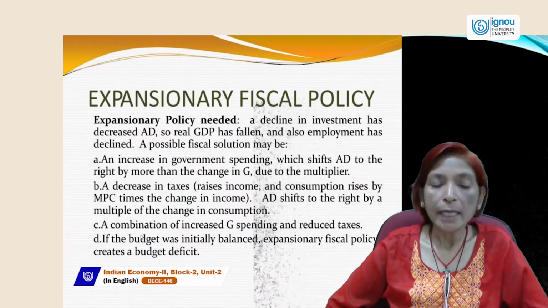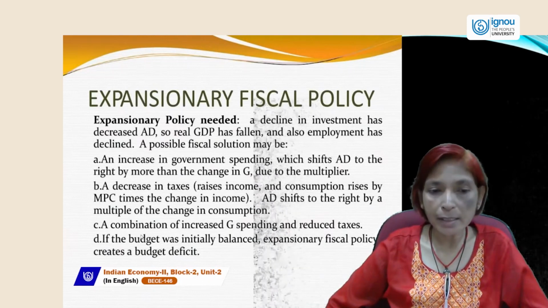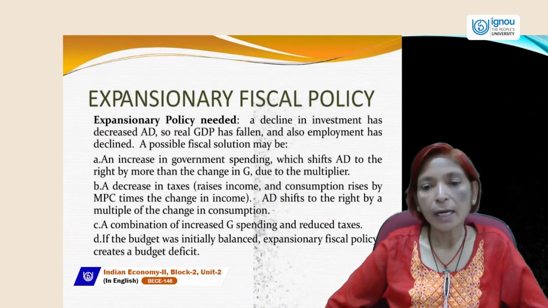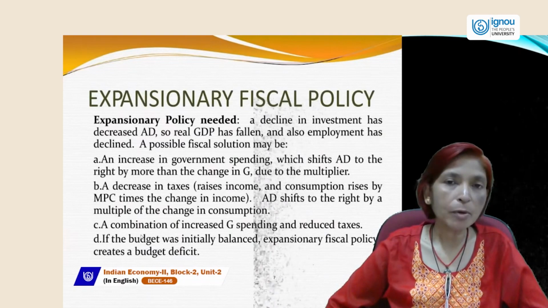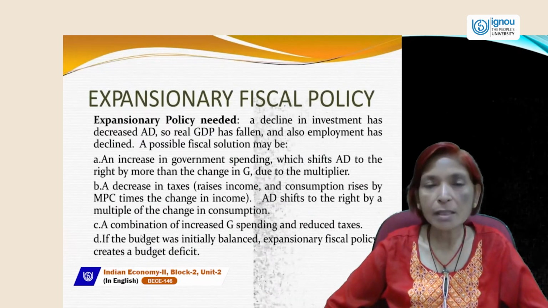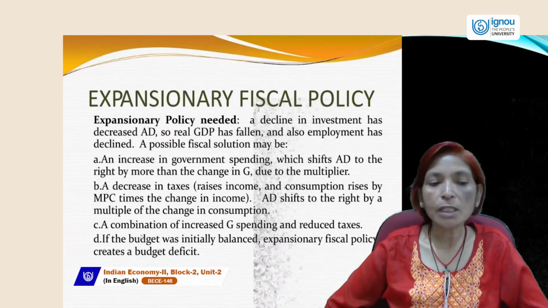Next is a decrease in taxes. Government will decrease or cut the tax rate to raise the level of income of the consumer and producer, and consumption rises by MPC, the marginal propensity to consume, times the change in income. In this case, aggregate demand will shift to the right by the multiple of the change in consumption.